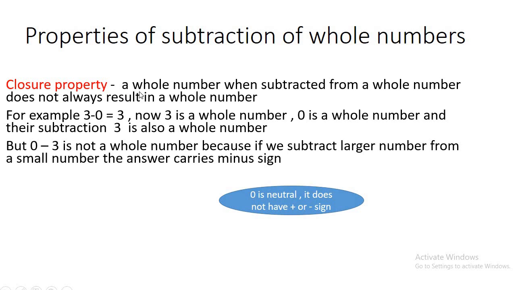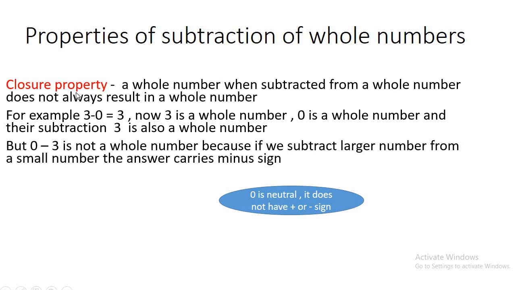So we can say that a whole number subtracted from a whole number does not always result in a whole number. That means closure property does not hold true for subtraction.